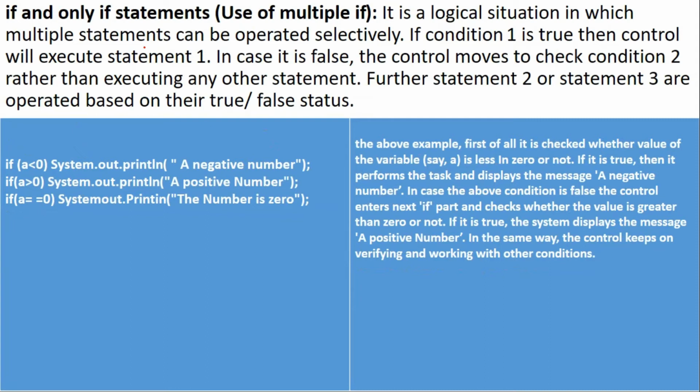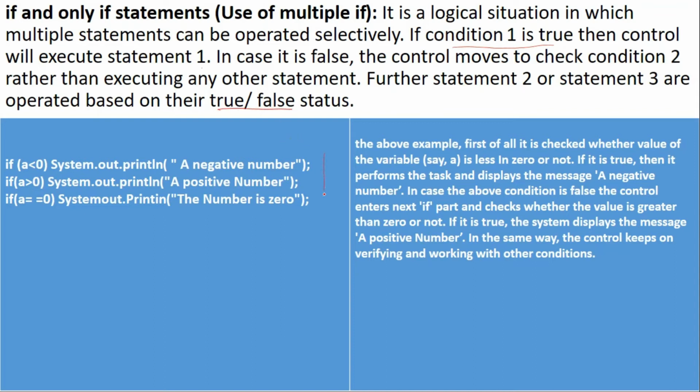Next, the if and only if statement, the use of multiple ifs. It is a logical situation in which multiple statements can be operated selectively. If condition 1 is true, then control will execute statement 1. In case it is false, the control moves to check condition 2 rather than executing any other statement. Further, statement 2 or 3 are operated based on their true or false status.